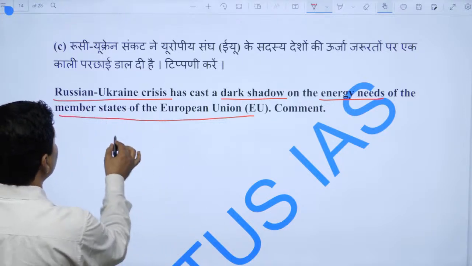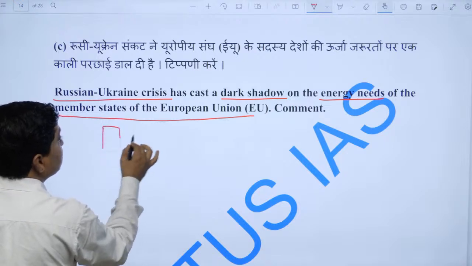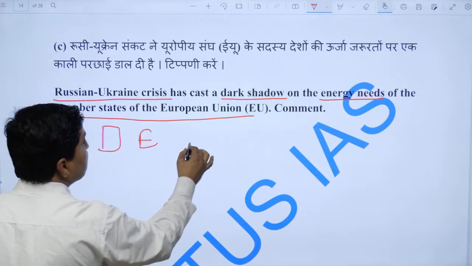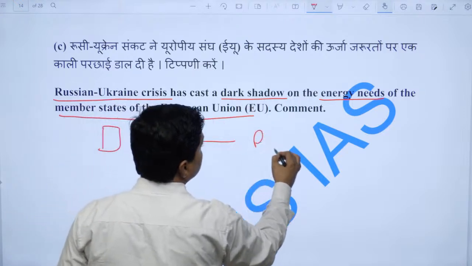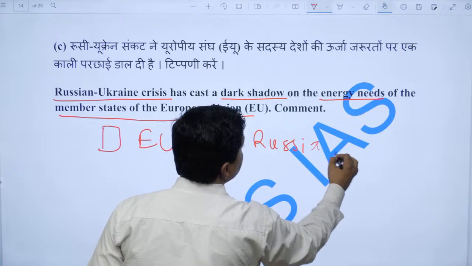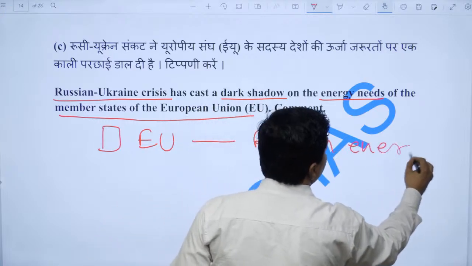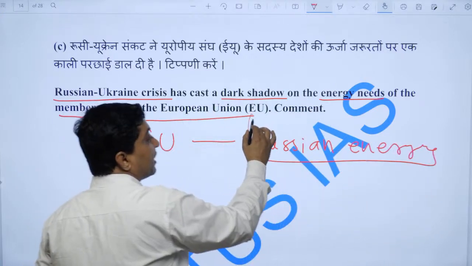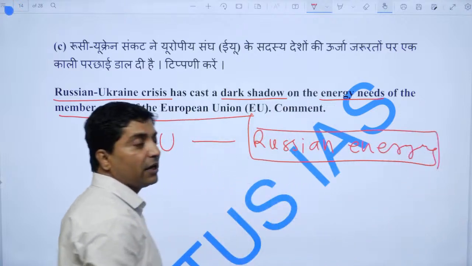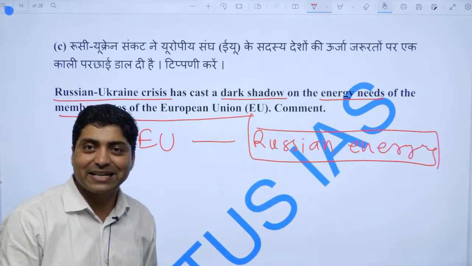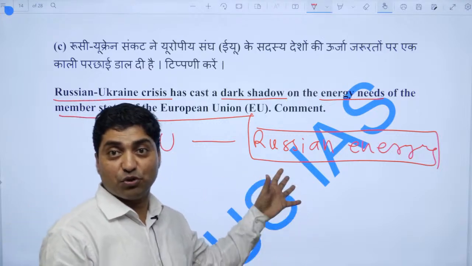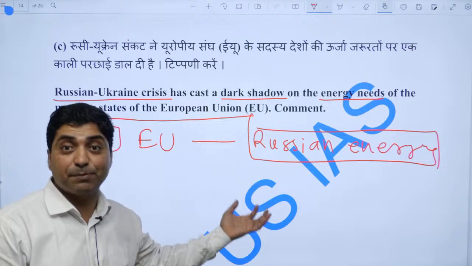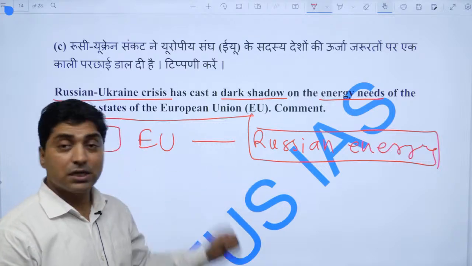So one should start with how the European Union is dependent on Russian energy, right? For example, most of the countries are dependent on Russian oil, coal, gas, etc. And approximately 35 to 40 percent, and a few countries import 90% of their energy requirement from Russia.